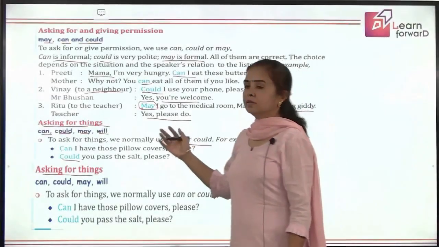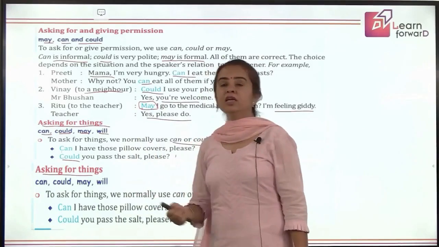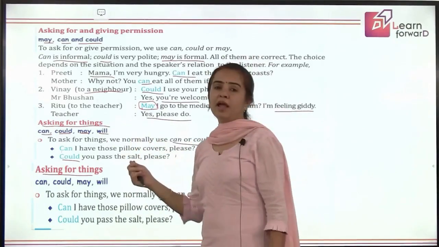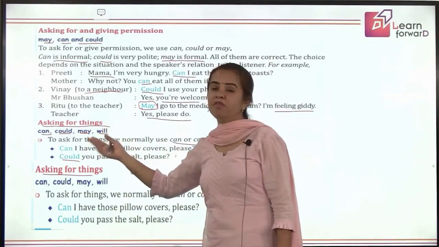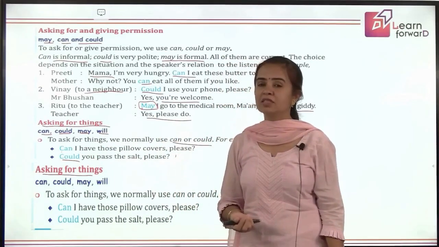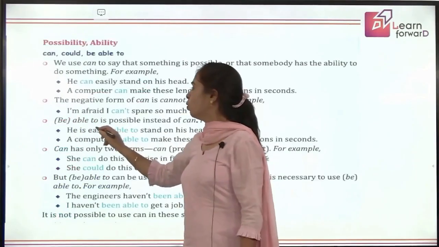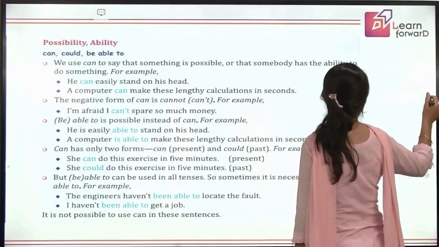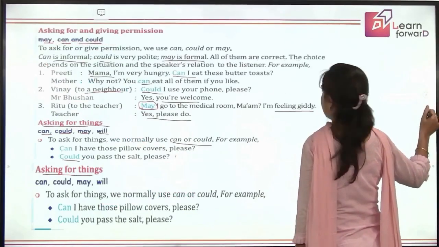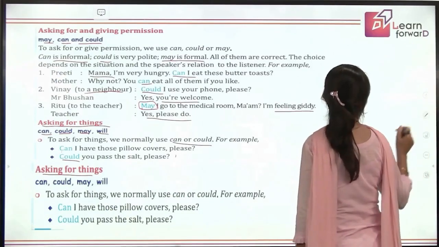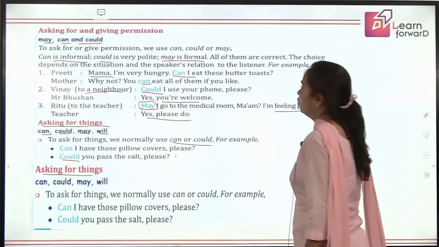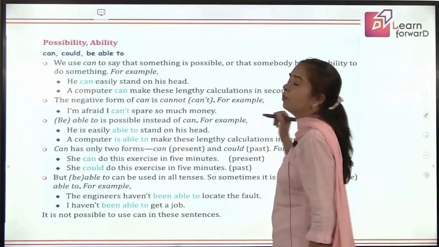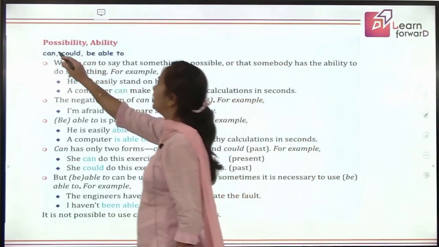So when you are asking for things, you can use can, could. And similarly, you can use may when you have some formal relation, you are asking for it. And then you can also use will there. Okay. Will is also possible in place of can and could.